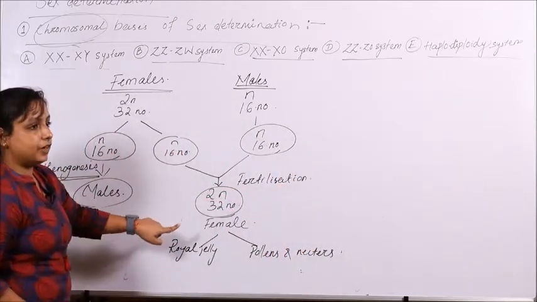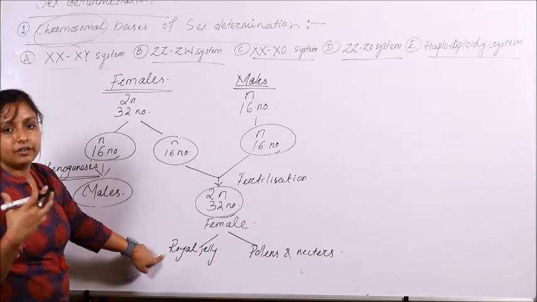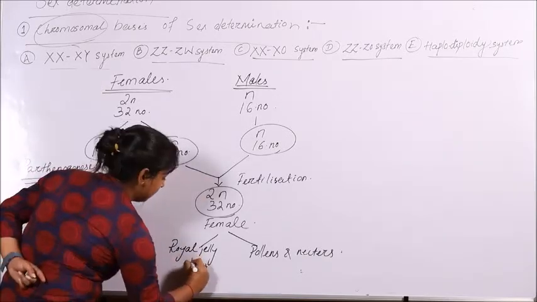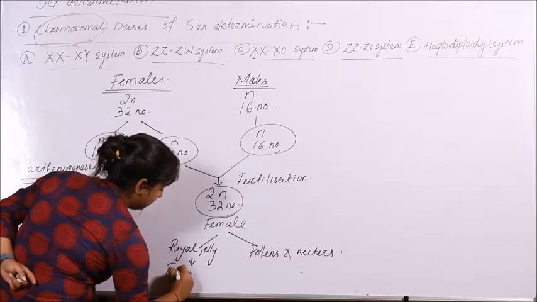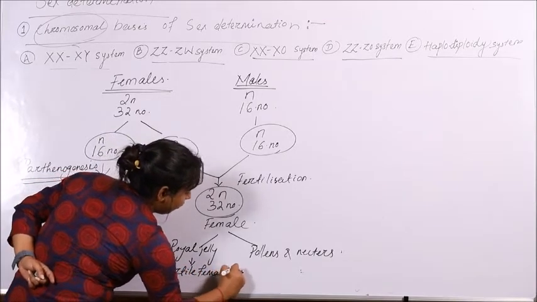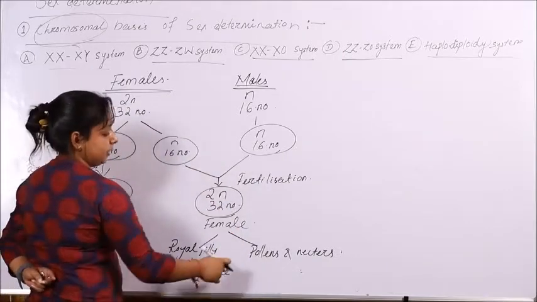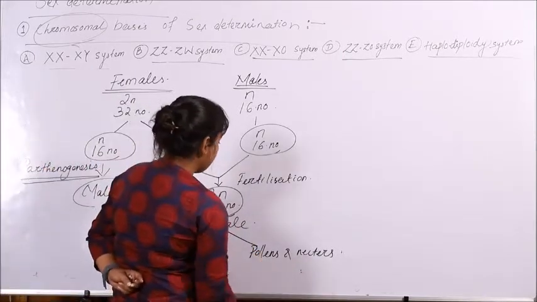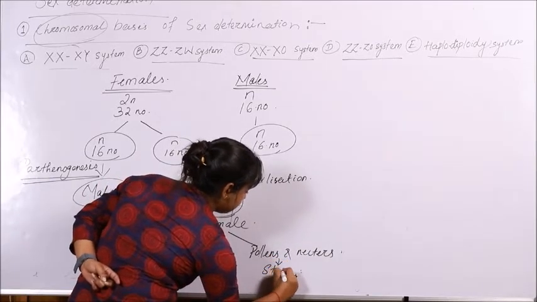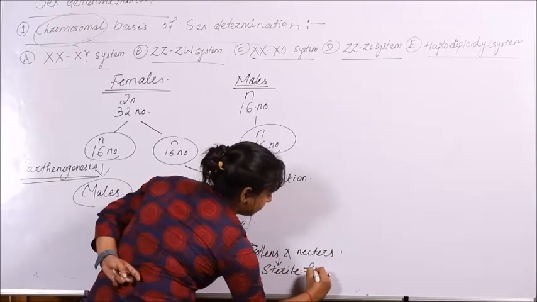The female fed on royal jelly will develop in size as well as in sexuality and will be a fertile female, whereas all other females, those fed on pollen and nectar, will not be fertile and will remain sterile females.